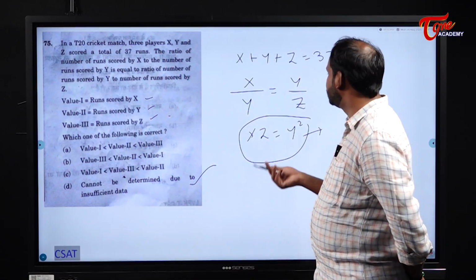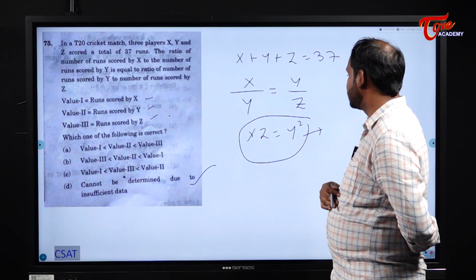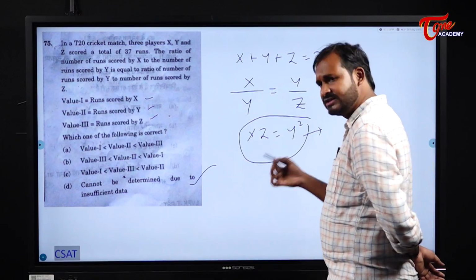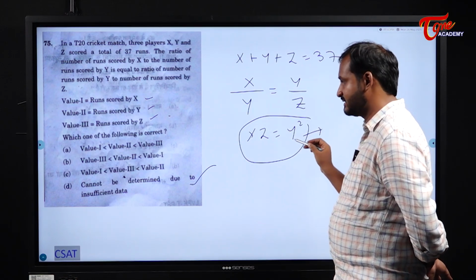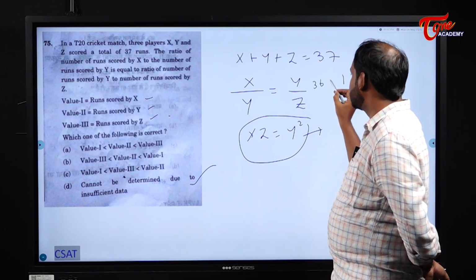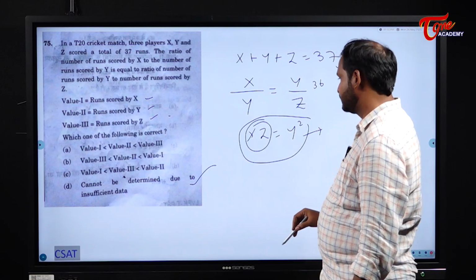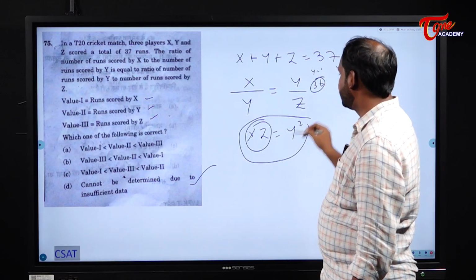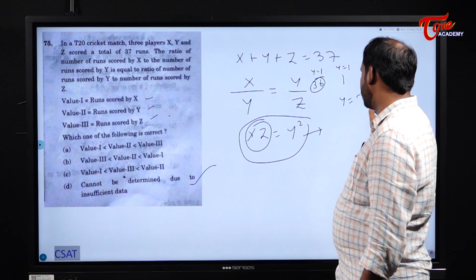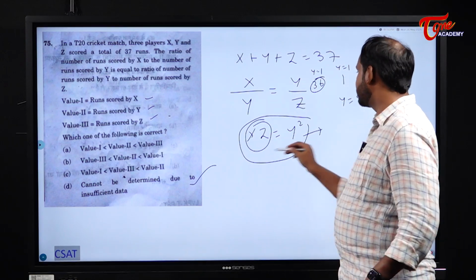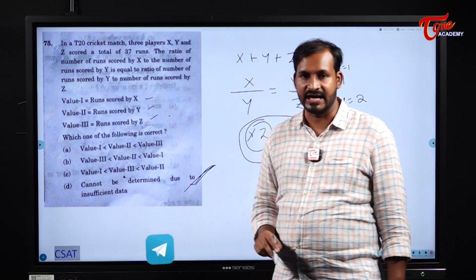Or else, if you try to do it also, it will take a lot of time for us students. Why? Because we should have perfect square values here. So what are the values of Y I can take here? Generally, if I take 1, the product should become 36. Right? Why? Because if the Y value is 1, the XZ value should become 1, which is not at all possible. Next, if I take Y as 2, that means their product should become 4. Like this, there will be no choice for us. So we cannot determine exactly for this one.